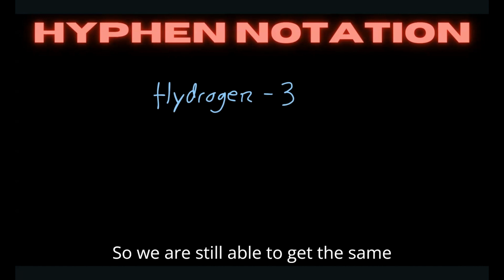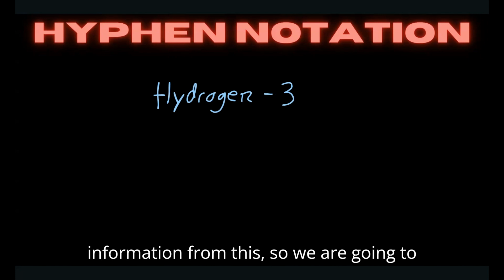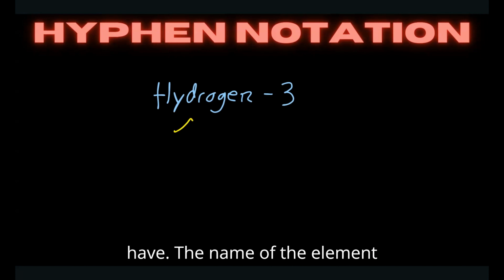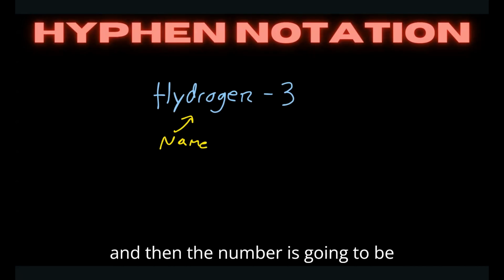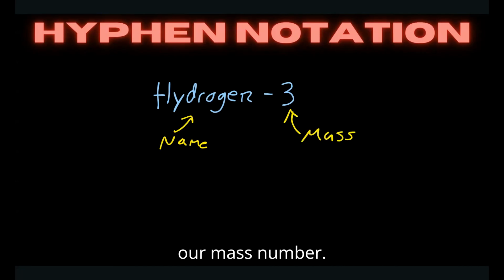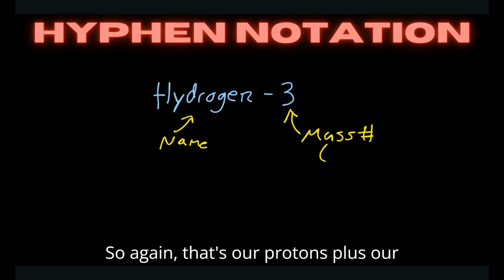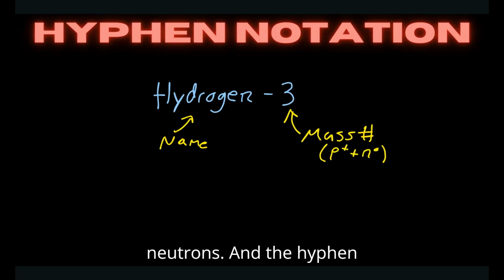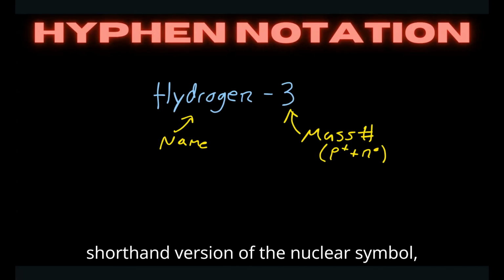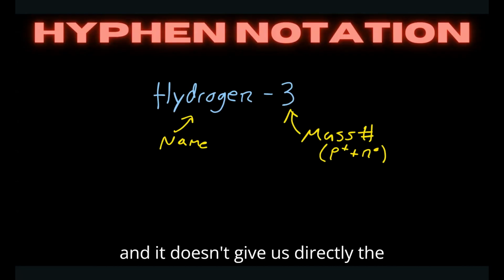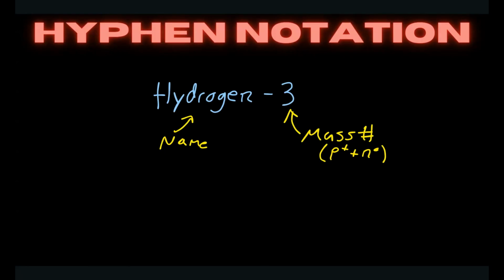We are still able to get the same information from this. We have the name of the element, and the number is our mass number, so again, that's our protons plus our neutrons. The hyphen notation is just a shortened version of the nuclear symbol, and it doesn't give us directly the number of protons.